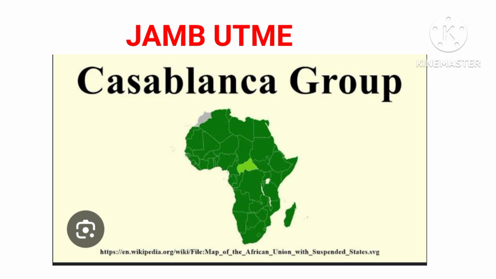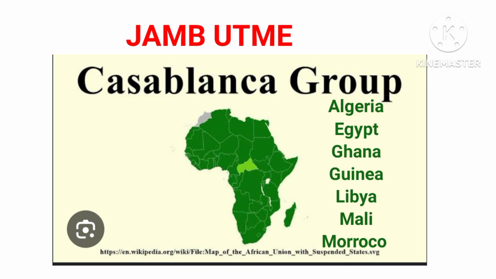The Casablanca Group wants Africa to come together and form a unified government, whereas the Monrovia Group believes that each country should be independent and exist in harmony with the other countries. The Casablanca Group is made up of Algeria, Egypt, Ghana, Guinea, Libya, Mali, and Morocco.